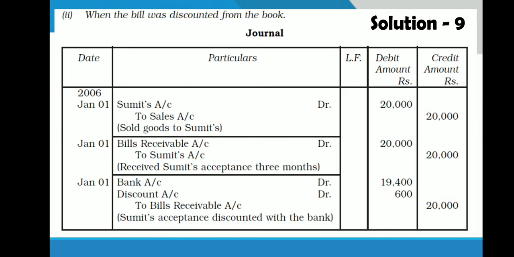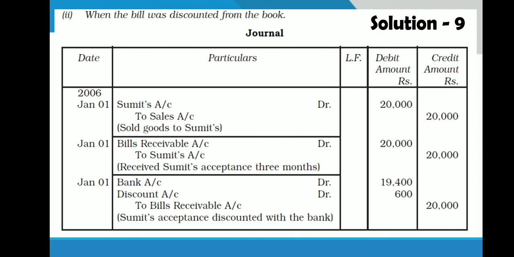Second case, in which drawer discounting the bill before its maturity date. So see, when the bill was discounted from the bank, and we have seen in the question it was discounted at 12%. So for 3 months, 12% rate discount will be cut by bank, and the remaining amount will be handed over to seller. So the first entry here as it is, Sumit to sales 20,000. On the same day, bills receivable to Sumit 20,000. This is another exercise, so we are repeating these two entries.